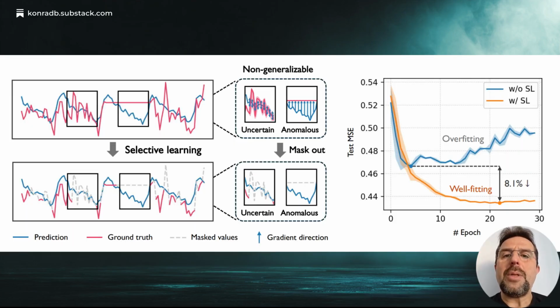On the left, we see the raw data. The red line is the truth and the blue is our guess. Those wild spikes, those are moments the model shouldn't try to fit. They are accidents that do not generalize. Selective learning masks them out. On the right, the error curve shows the result. Without this trick, the model starts memorizing the noise and the test error climbs. Yay for overfitting. With it, the error stays low and steady. We are finding the actual signal.